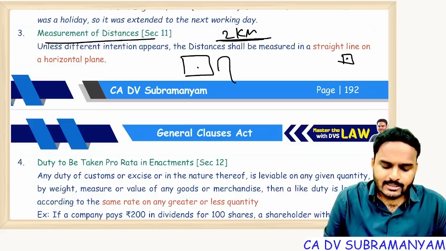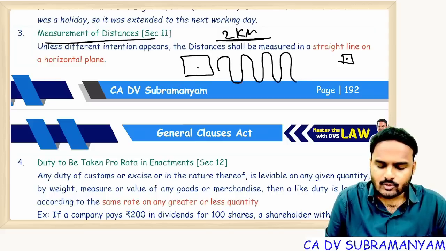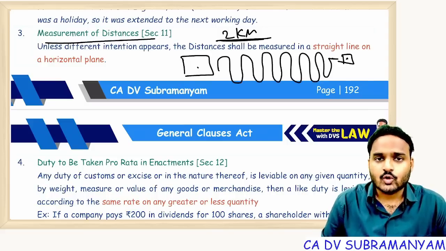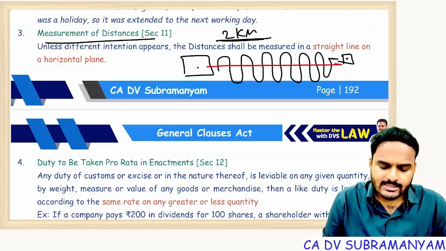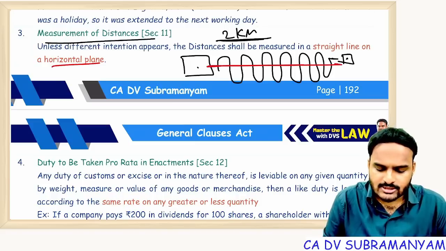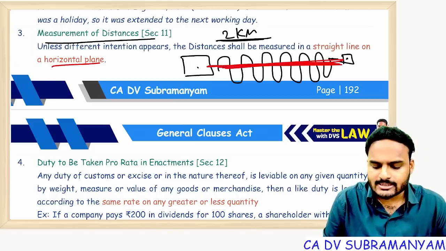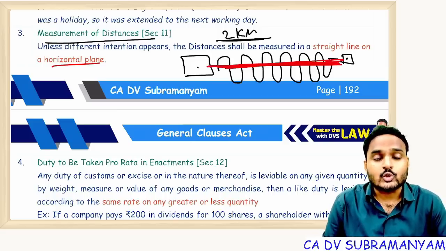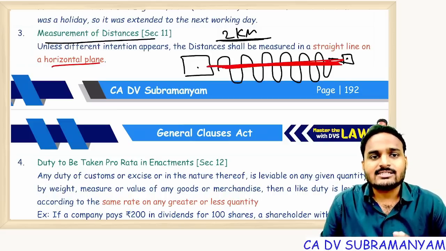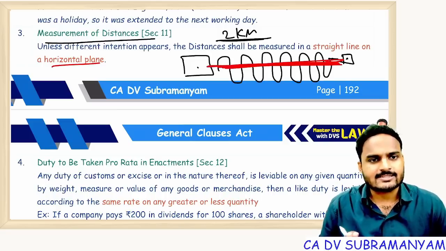Can I calculate the distance like this? Like this? No. You have to calculate the distance like this. Horizontal, a straight line on a horizontal plane. So this is the distance between these two places. That's it. It's not a road map. It's not a road route. It's not a road distance. It's a straight line on a horizontal plane distance.